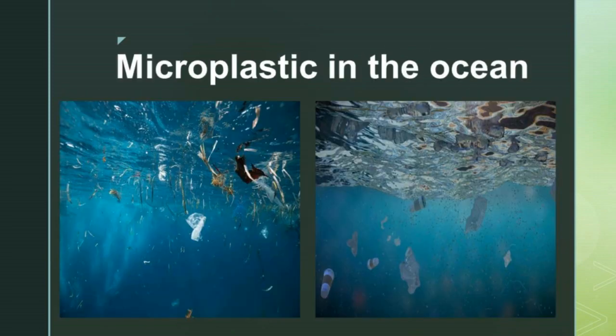When we are using many plastic bags, bottles and straws, it ends up only in the ocean. In the ocean, many plastics are exposed to the sunlight. And what will happen? The physical movement of the waves breaks the particles into tiny pieces.